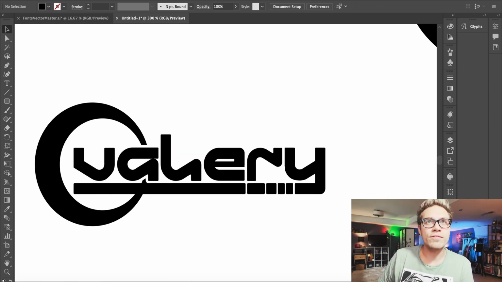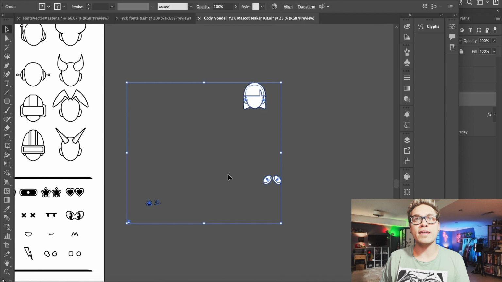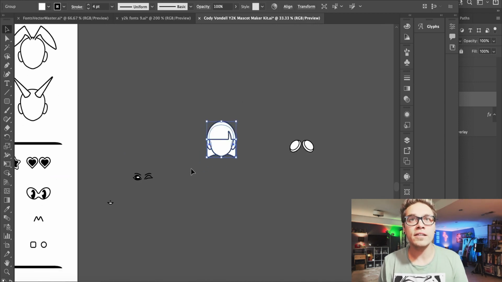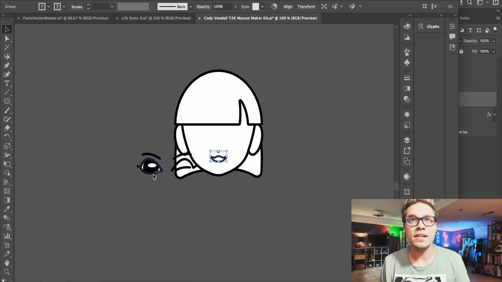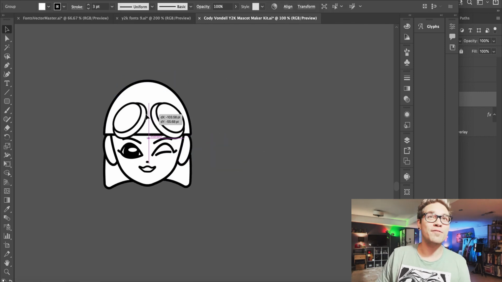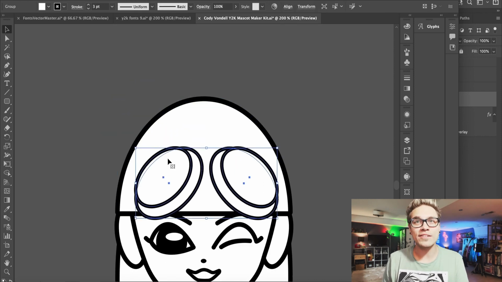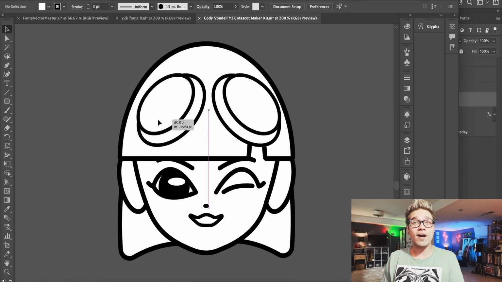So Valerie feels like we could add a mascot. So let's open the mascot maker kit and pick a few pieces and turn Valerie into like a little character. So just gonna drag these eyes up a few layers, and the same with the mouth. This Y2K mascot maker kit, we just did a few videos on it, but seriously guys, you need to go check this one out. Endless characters that you can make in literal seconds. So already she's looking cool.